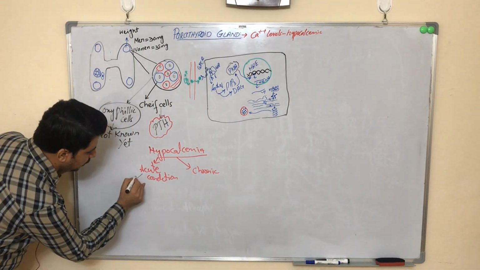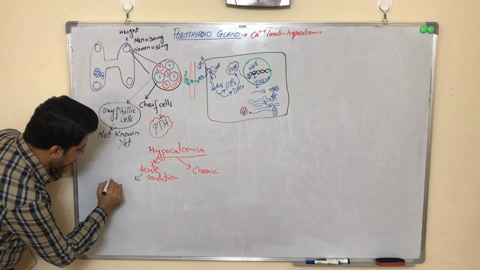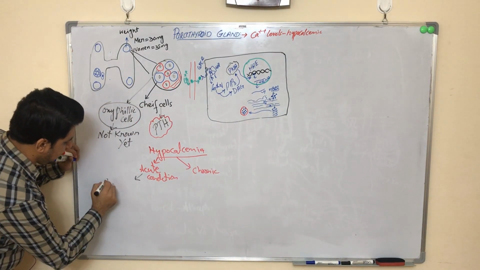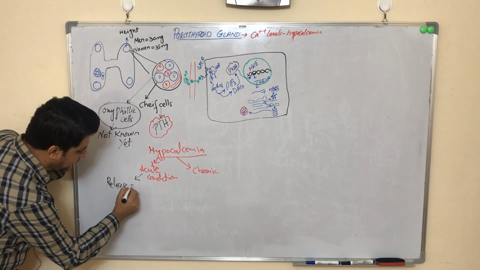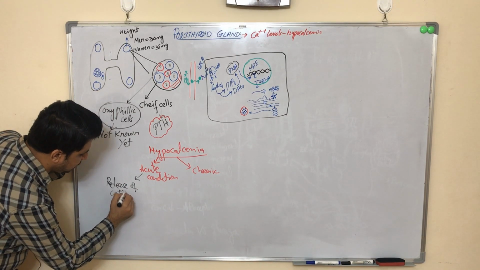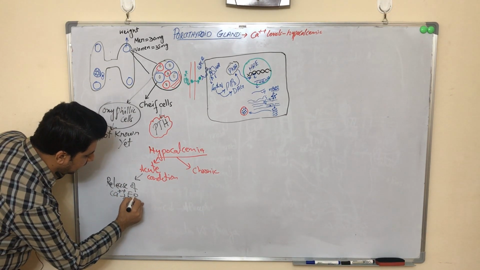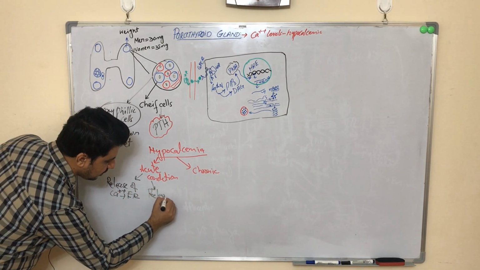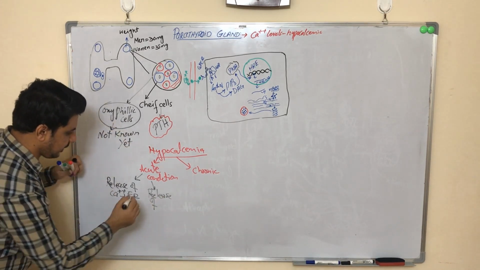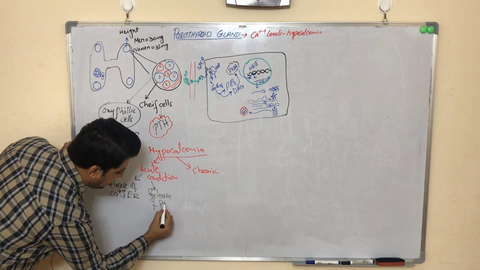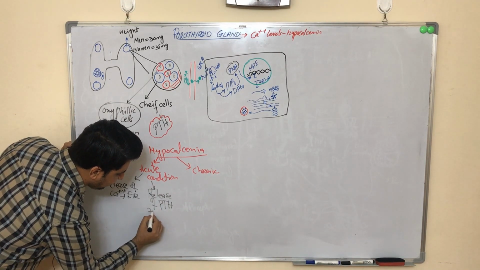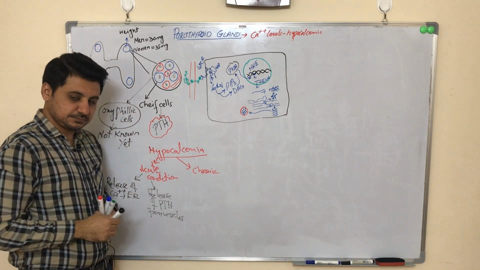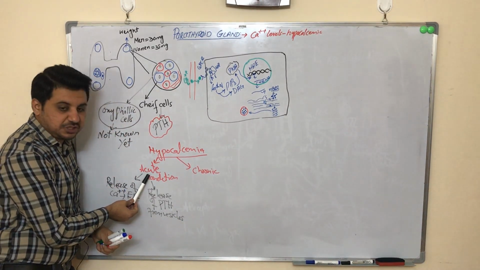So what's going on in the acute condition? Number one, in the acute condition, there is the release of calcium ions from the endoplasmic reticulum. Number two, the release of PTH from vesicles. Okay, this is what happened in acute conditions.